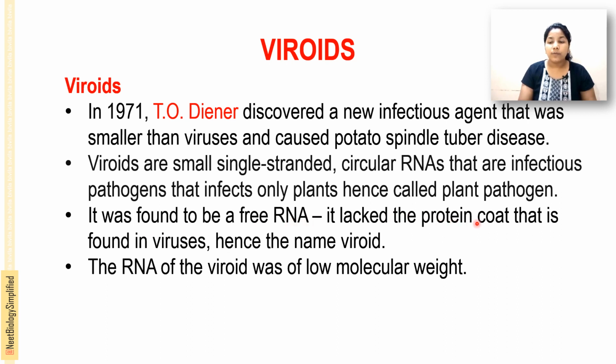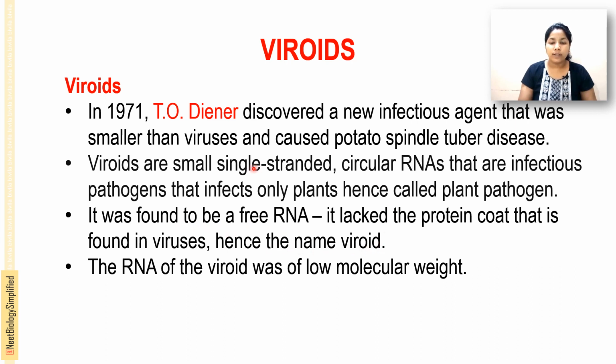It lacked the protein coat that is found in the virus, hence it was named the viroid. The difference between virus and viroid is that the viroid is free RNA, because there is no protein coat. In viruses there is a protein coat that surrounds the nucleic acid, but a viroid lacks this coat, that is why the RNA is found to be free.